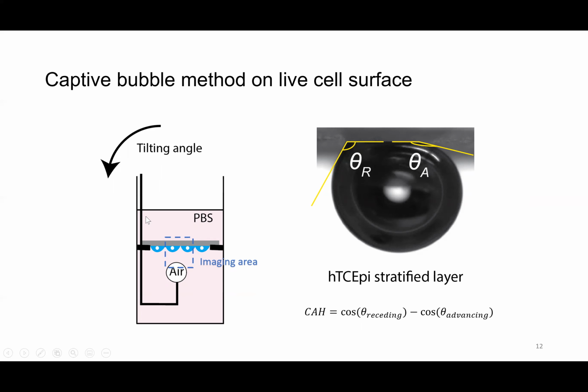Then a capillary needle generates an air bubble around 5 microliters that will freely attach to the cell surface. Then we can use image analysis to extract the contact angle at the cell, air, and liquid triple line. The stage can then tilt with a defined speed, and we can calculate the contact angle hysteresis, which is defined as the difference in the cosine of the advancing and receding contact angle when the air bubble escapes from the cell surface.